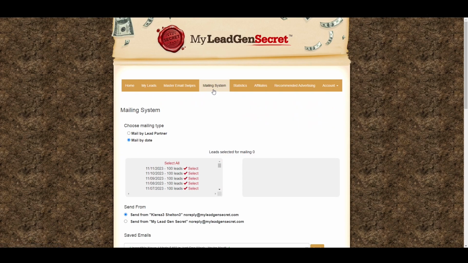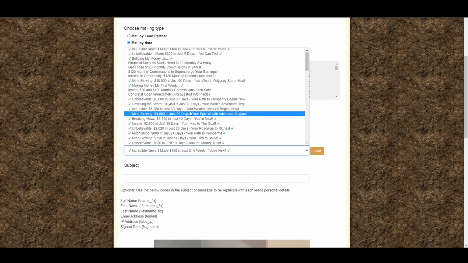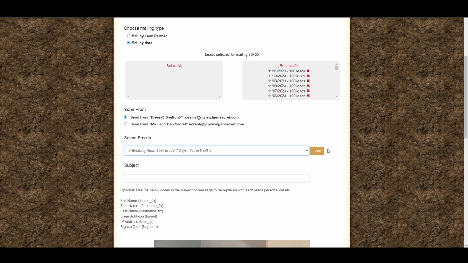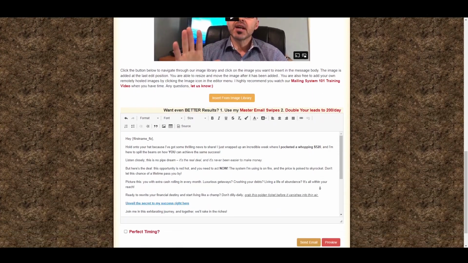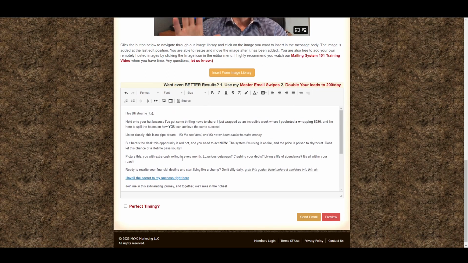So what we're going to do is load up the next email that ChatGPT has helped us write. It's already in my system, so we're just going to pick it. This is all we really need to do. Come into the system, pick the next email, load it up, and boom, you've got an email to send. ChatGPT wrote this email, by the way. If you've been watching this series since I started it, you already know ChatGPT. You've seen me getting the email and writing it and putting it in.